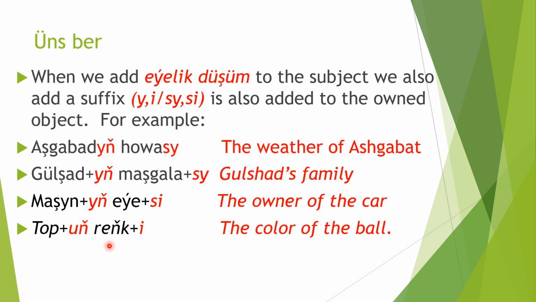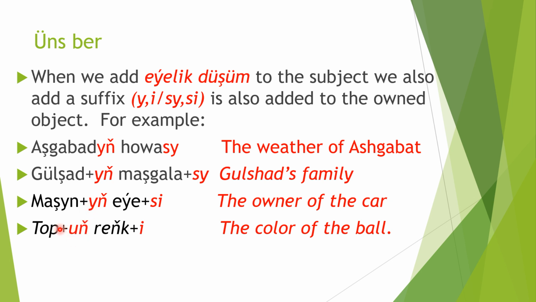And the last one. Topuň reňki. Top is a ball. If you pay attention, students, o is a round vowel, so we add not topyň, but topuň, because here top is a one syllable word, and when we add it, it would be the second syllable, so it is okay.